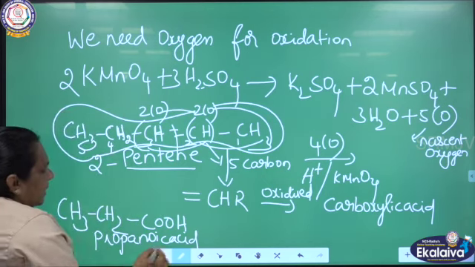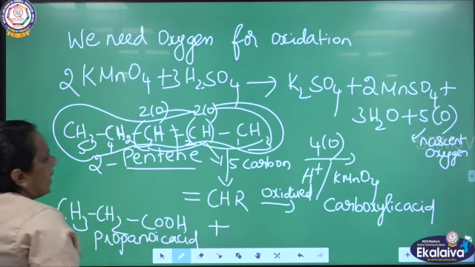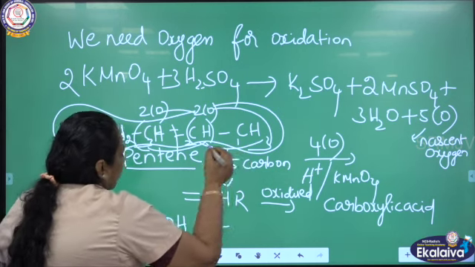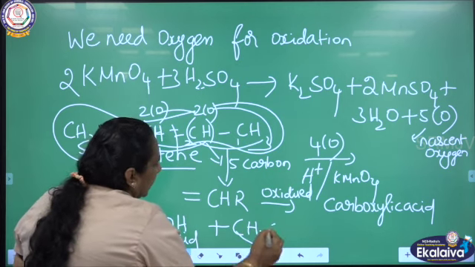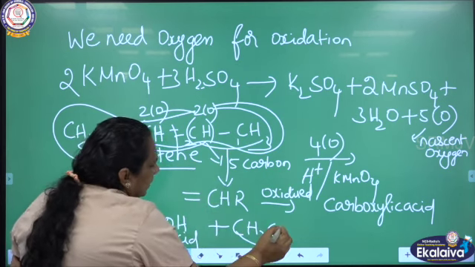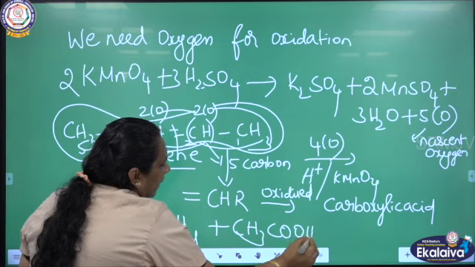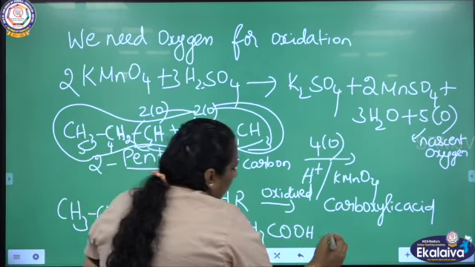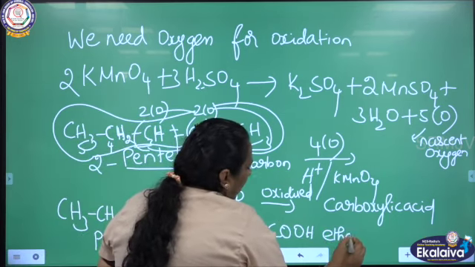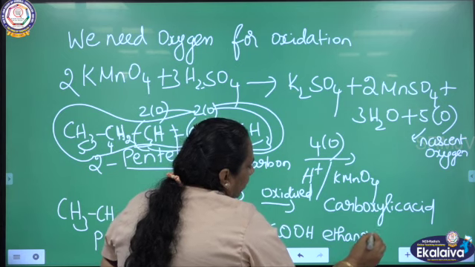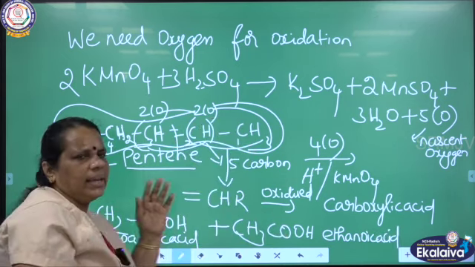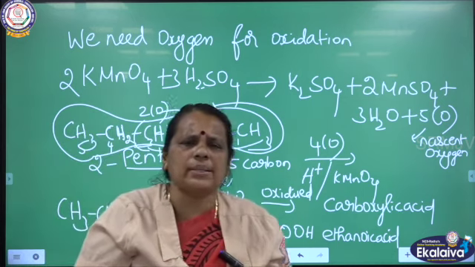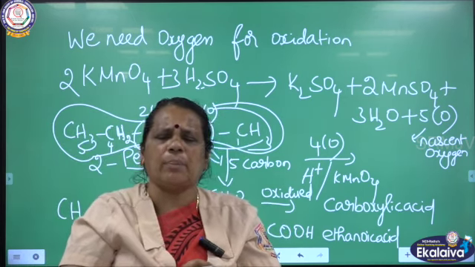One carboxylic acid is propanoic acid. What is the other carboxylic acid? CH3 is there, okay. Carbon is there. 2 more oxygens you insert here. So what will you be getting? Ethanoic acid. So one compound will be propanoic acid and another compound will be ethanoic acid. So these are the various oxidized products of acidified potassium permanganate.